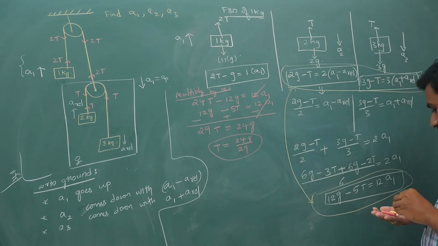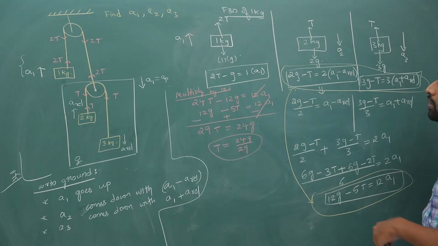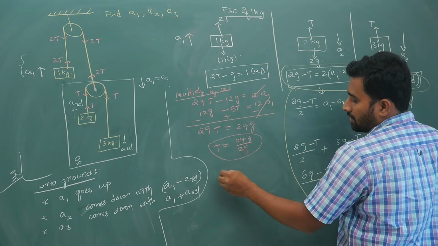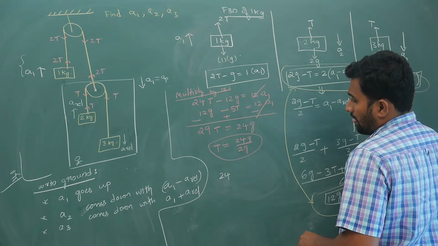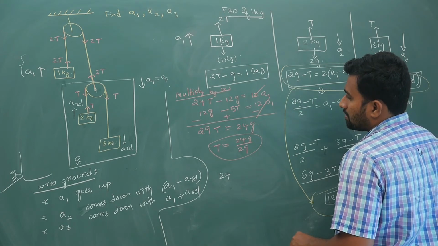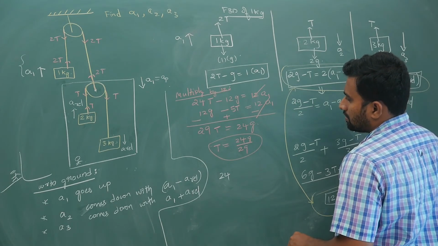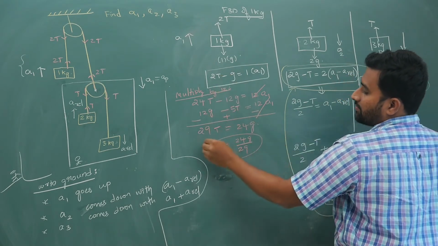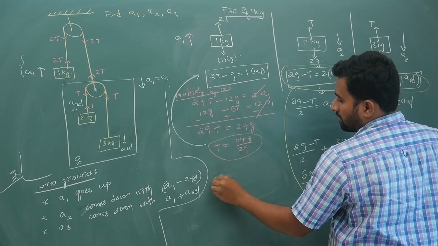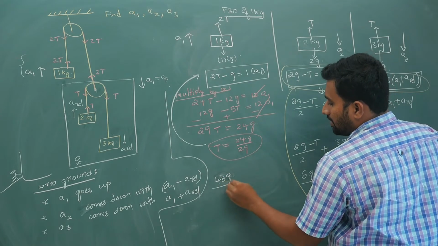Now from this you are supposed to give the A1 value first. So your A1 value is, substitute this back, 2T is 48g by 29.